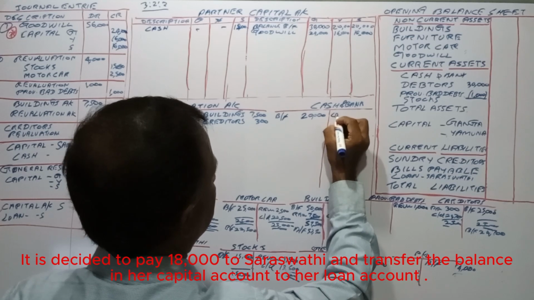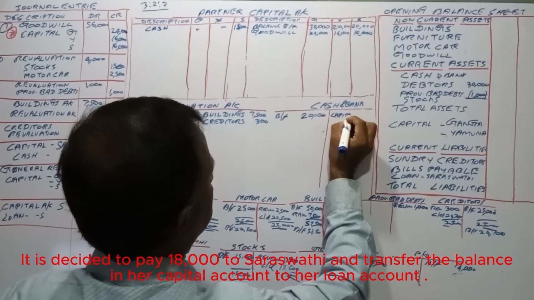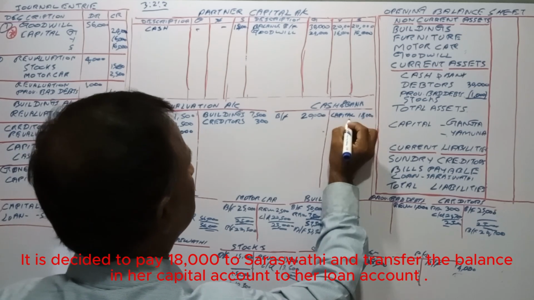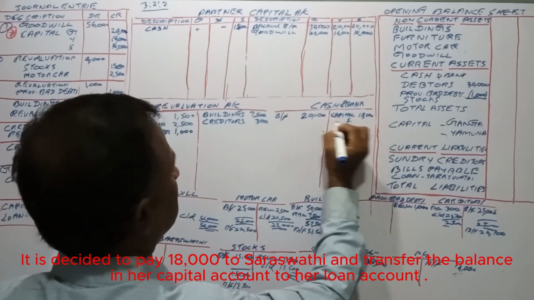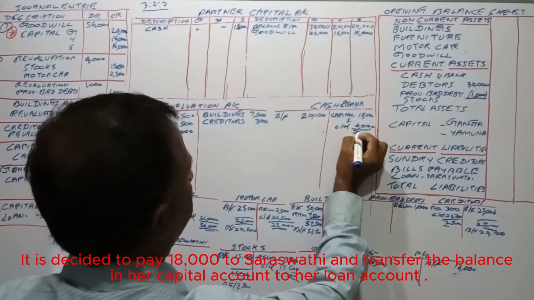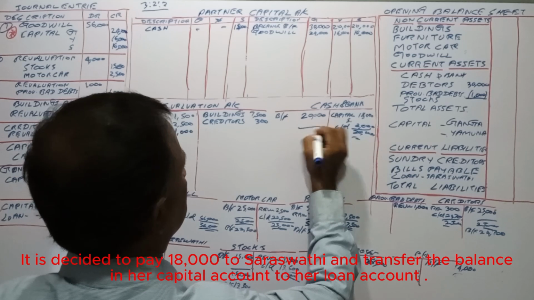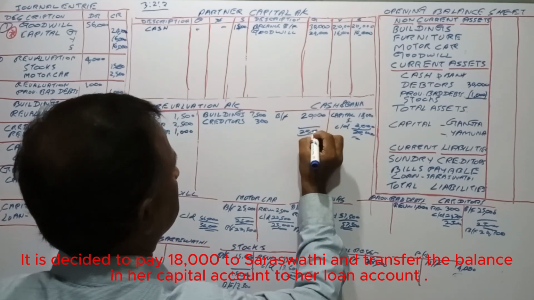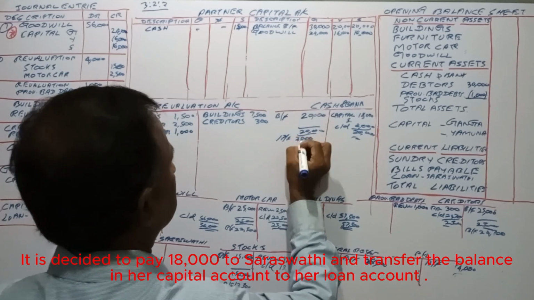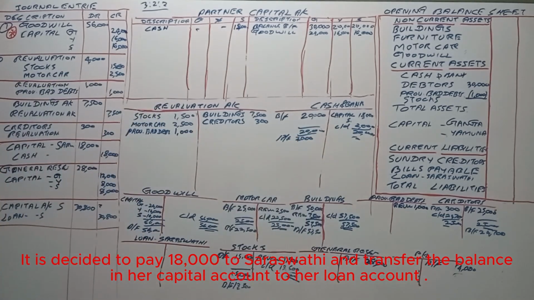Then the capital account is 18,000, that is Saraswati. Then the carried down value will be 2,000, and brought forward value will be 2,000. So that entry also we have done.